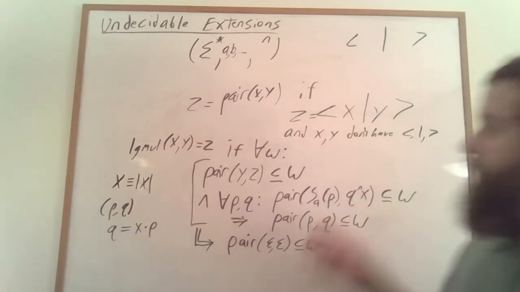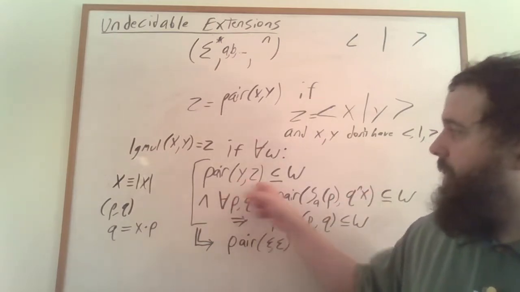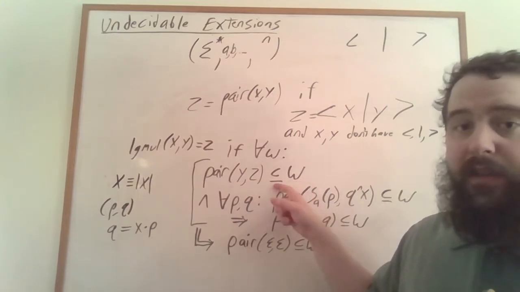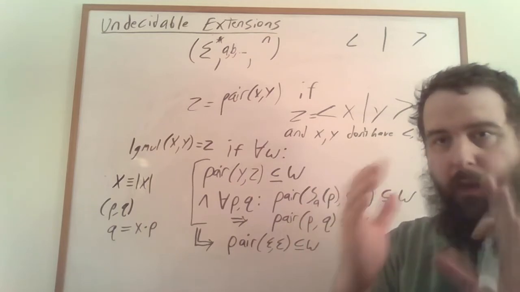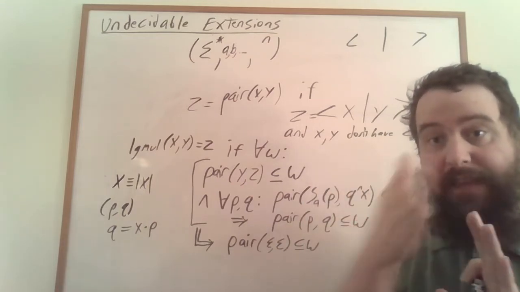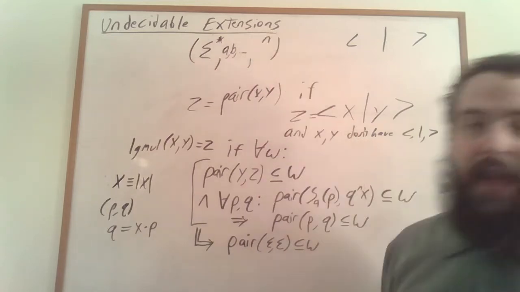So what we're going to do is we're going to say that if Y comma Z is a subword of W, I'm going to use subset to mean subword. That is, it shows up somewhere within the word as a consecutive sequence of characters. You can describe this using concatenation.